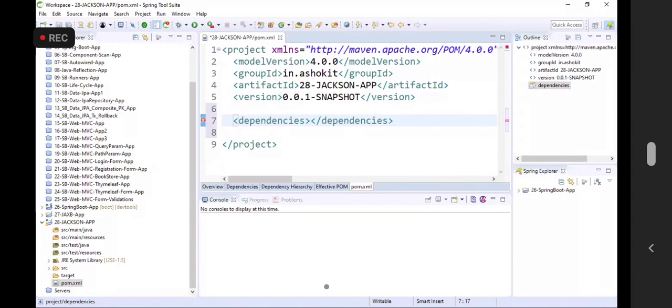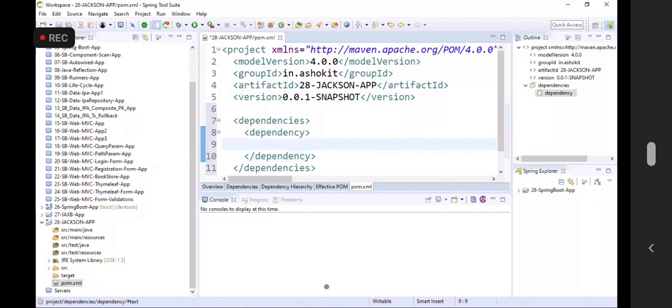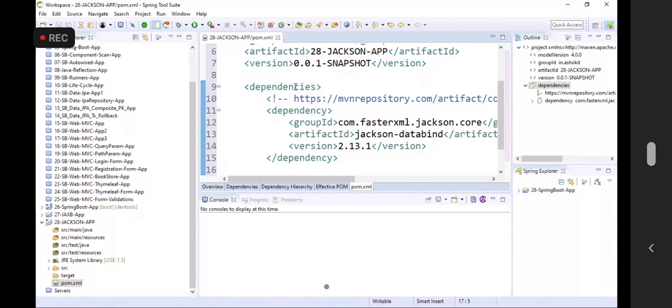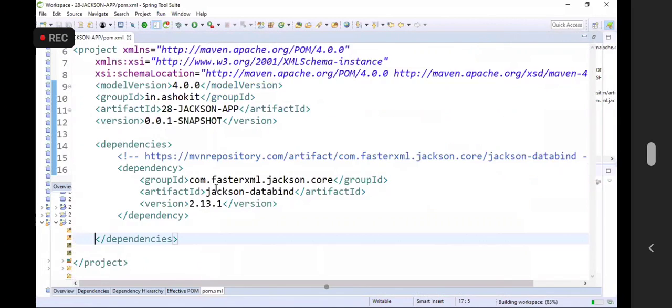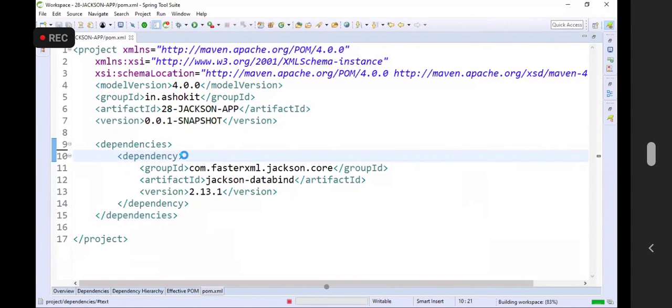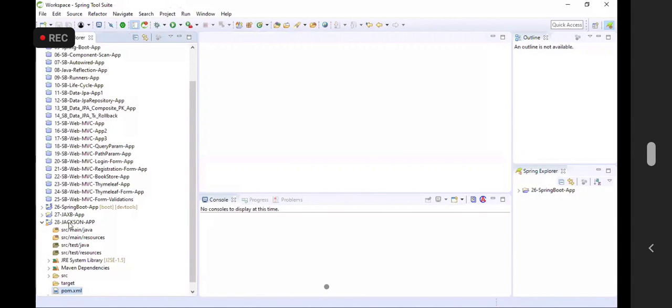Inside the dependencies, let us add one dependency tag. The dependency we already copied. Okay, let's remove this and add it. Now I have added one dependency called Jackson data bind. What is this Jackson? Jackson is a third-party API which is used to convert JSON data into Java object.